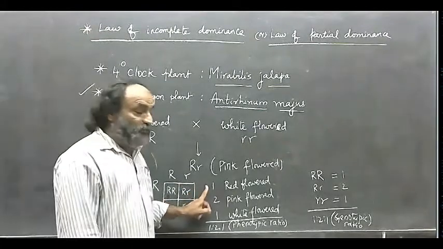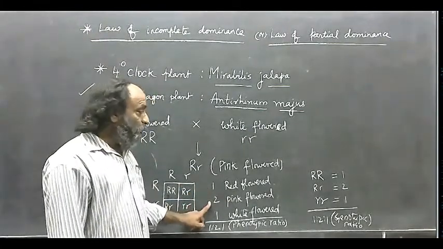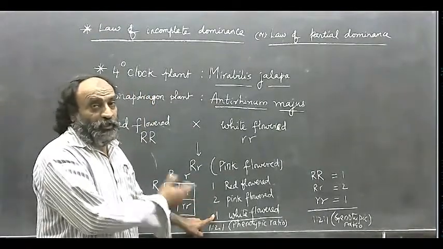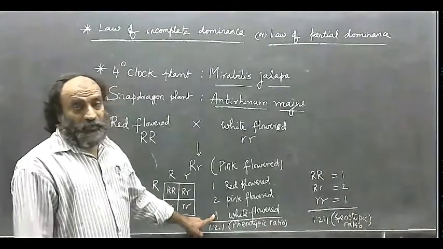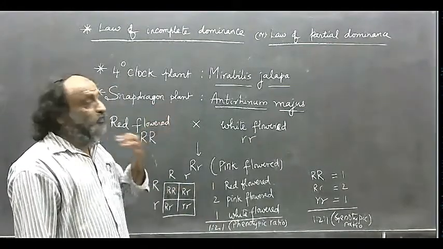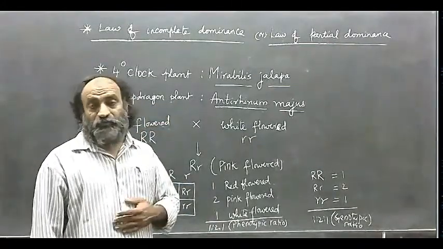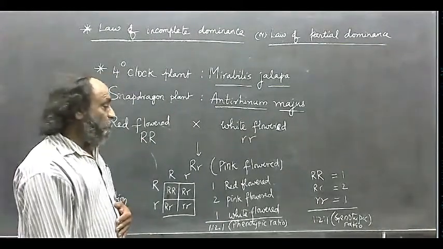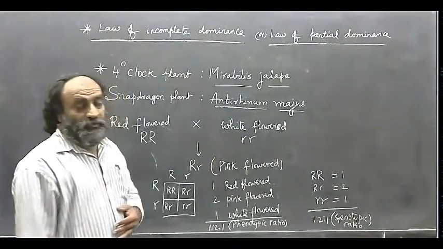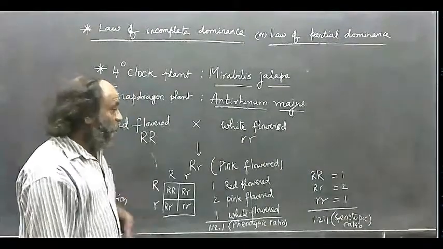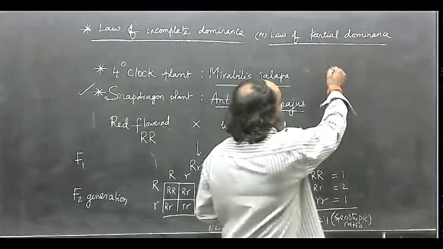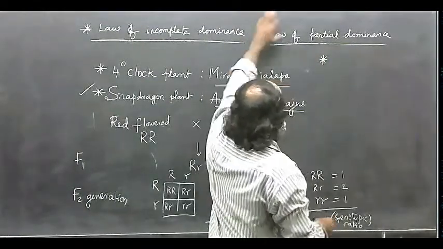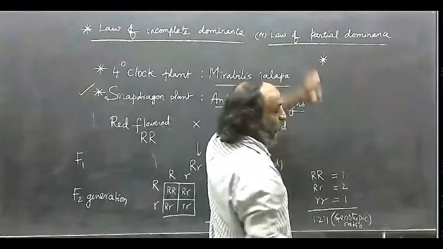One is red flowered, two of them are pink flowered, and one is white flowered, both phenotypically and genotypically. Therefore, for the law of incomplete dominance or partial dominance, both the phenotypic and genotypic ratios are one and the same, that is 1:2:1.